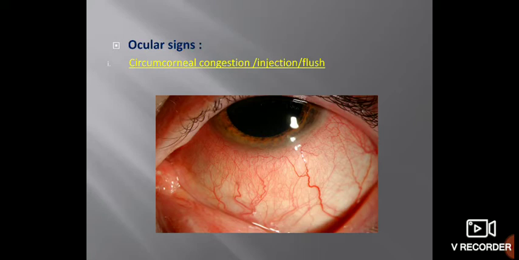Conjunctival congestion is seen in conjunctivitis mostly. In that, the congestion is maximum in the fornix, superior fornix and inferior fornix. While in circumcorneal congestion, congestion is maximum around the limbus, while it is less in the fornices. So in uveitis, circumcorneal congestion is there. In conjunctivitis, conjunctival congestion is there.